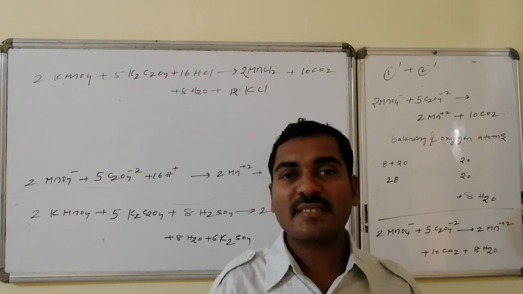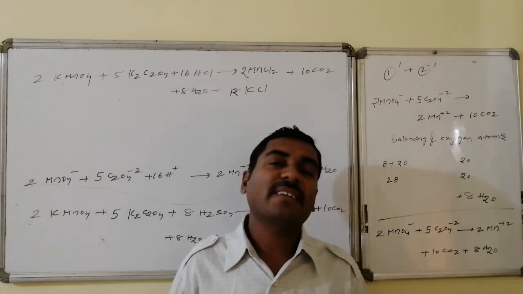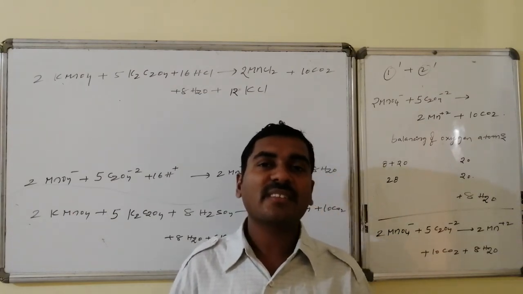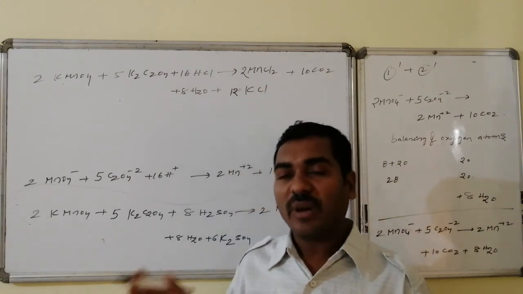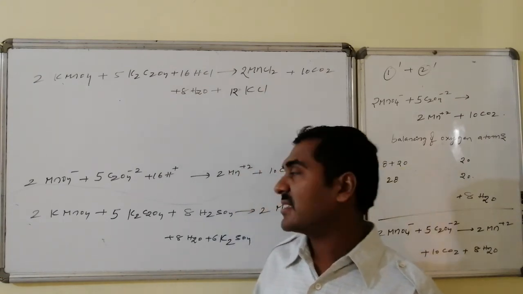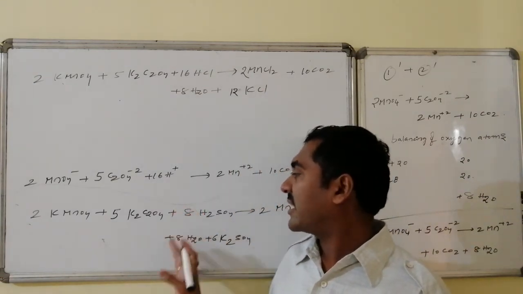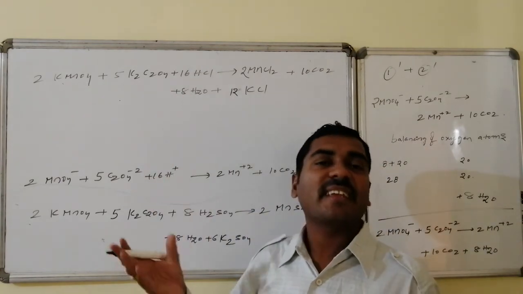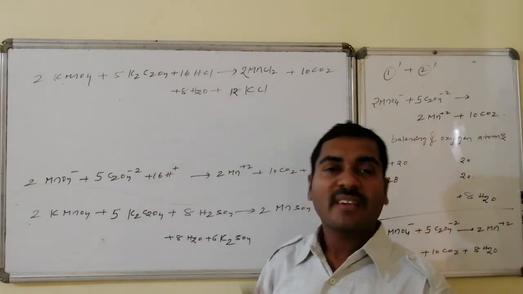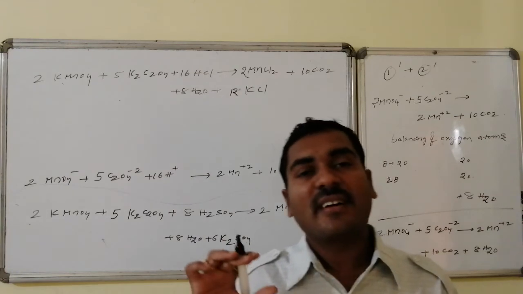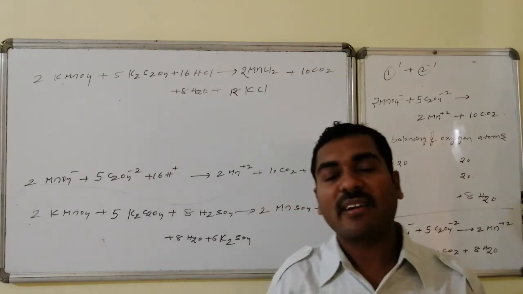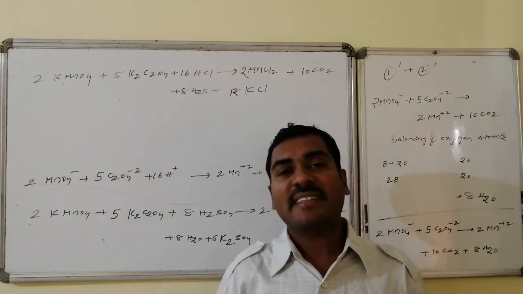At the last step, the spectator ions are added to the ionic species. It forms the corresponding molecular form of the balanced equation, with sulfuric acid or some other acid. This is the balancing by the oxidation number method in acidic medium.